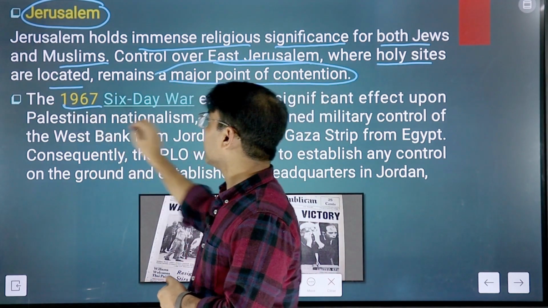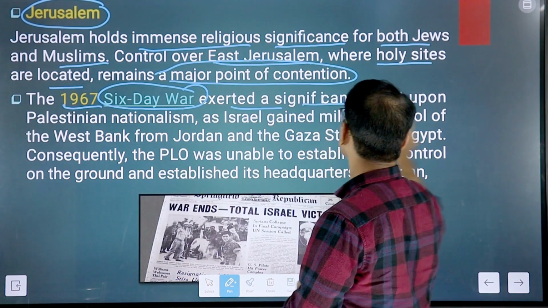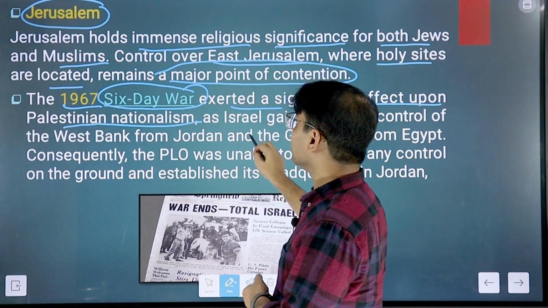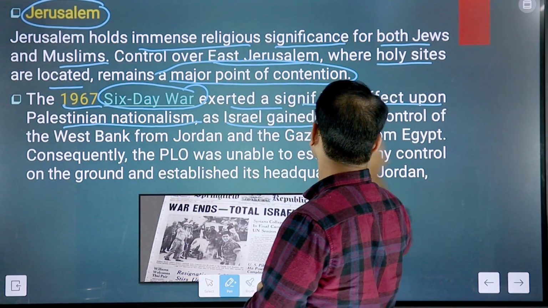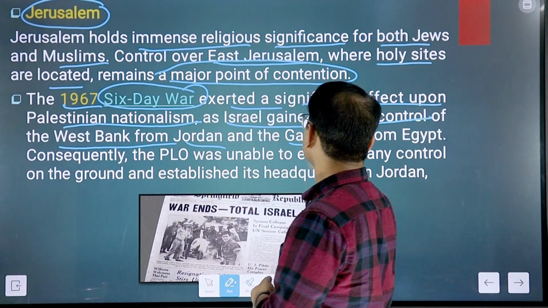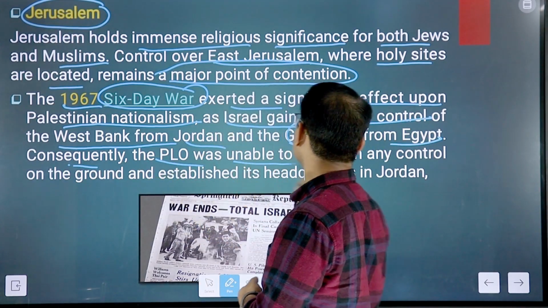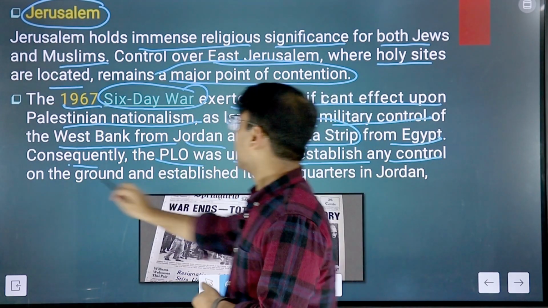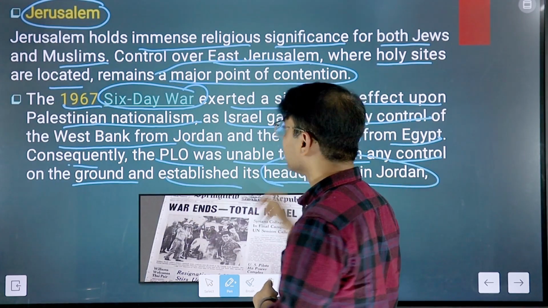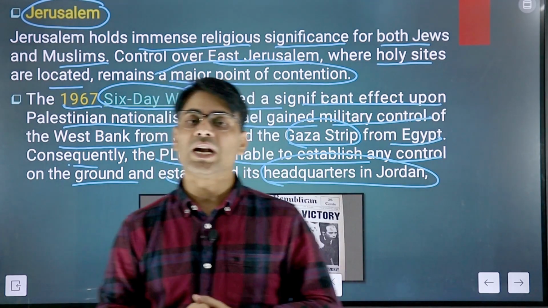In 1967, the region had the 6-day war, which exerted a significant effect on Palestinian nationalism, and Israel gained military control of the West Bank from Jordan and the Gaza Strip from Egypt. Consequently, the PLO was unable to establish any control on the ground and established its headquarters in Jordan. So that was some of the outcome of the 6-day war that took place in 1967.